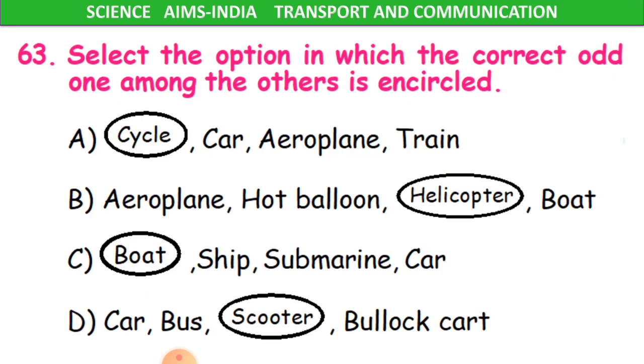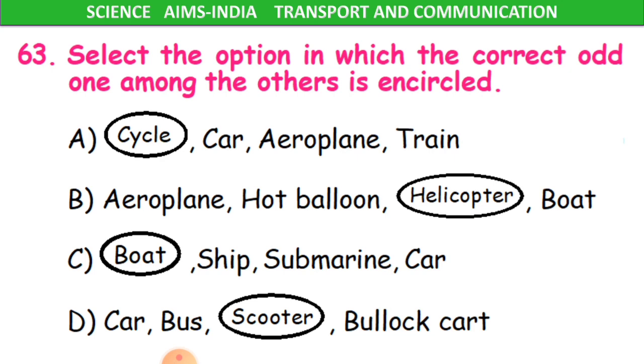Clear, children? 63rd question. Select the option in which the correct odd one among the others is encircled. Okay, how you have to do this? See here, already it has been circled, no?